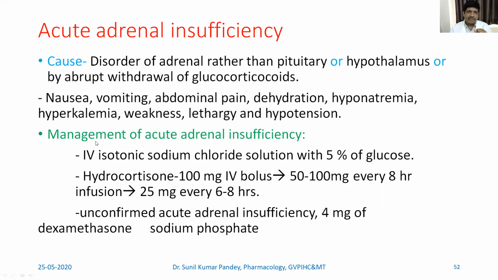And then how will you manage this acute adrenal insufficiency? It can be managed by giving IV isotonic sodium chloride solution with 5% glucose. And then hydrocortisone is given at a dose of 100 milligram intravenous bolus, and then can be maintained with 50 to 100 milligram every 8 hours infusion. Then 25 milligram every 6 to 8 hours can be given. If there is unconfirmed acute adrenal insufficiency, 4 milligram of dexamethasone sodium phosphate can be given to treat.